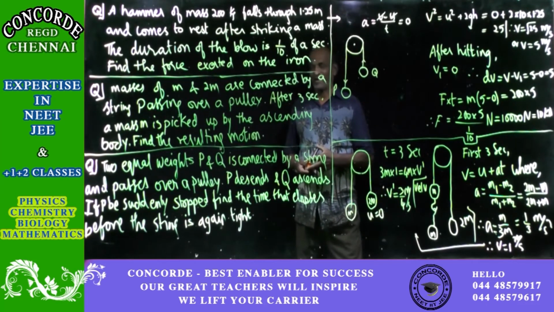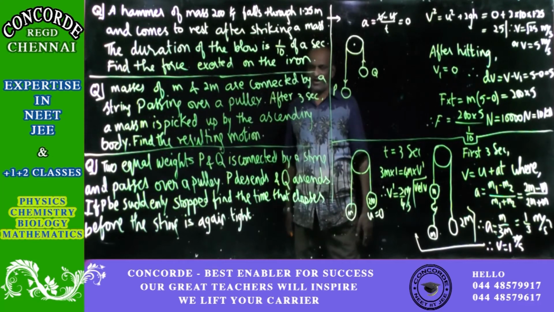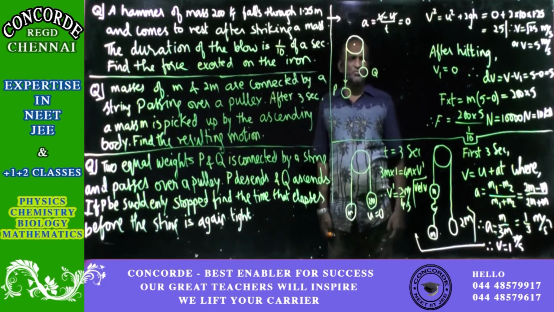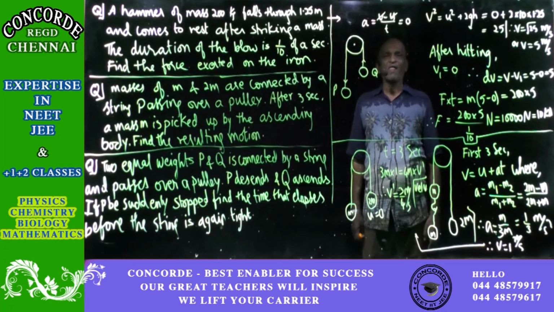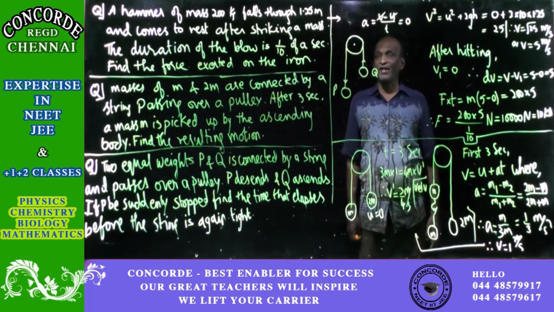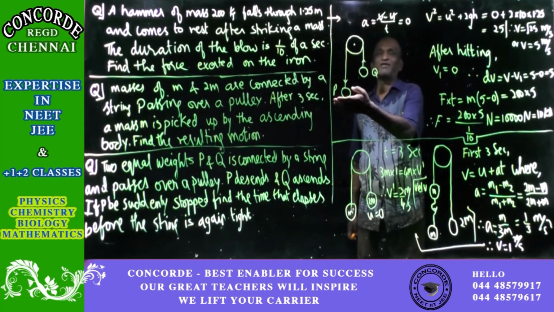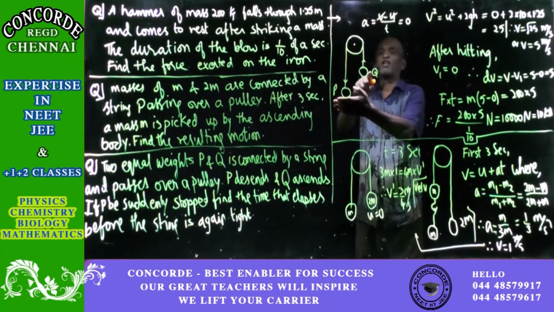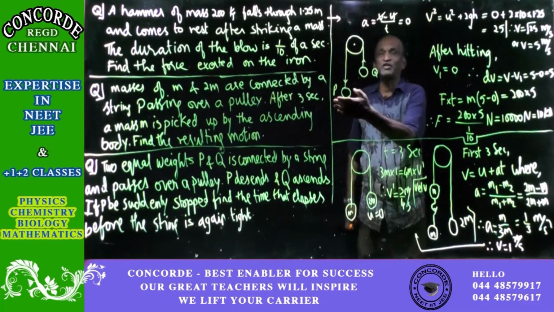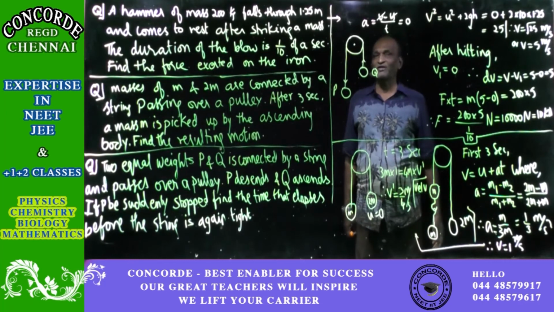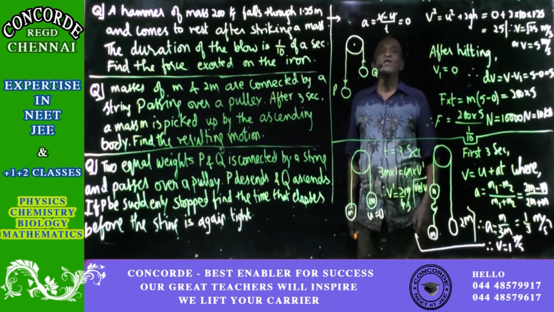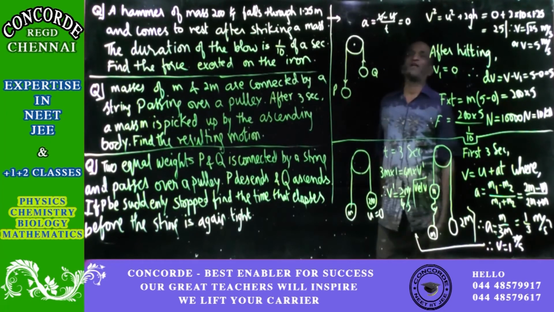If P be suddenly stopped, find the time that elapses before the string is again tight. So what is the meaning of suddenly stopped? Sir, for how much time, that is not given? The meaning of suddenly stopped is that you stop it. So this will not move, only this will move. Means now the motion is purely under gravity. It is stopped, and that's all.